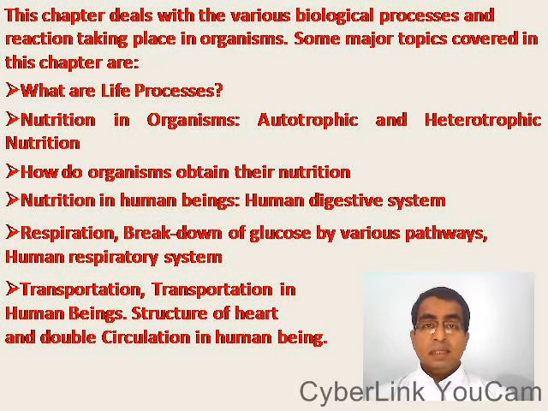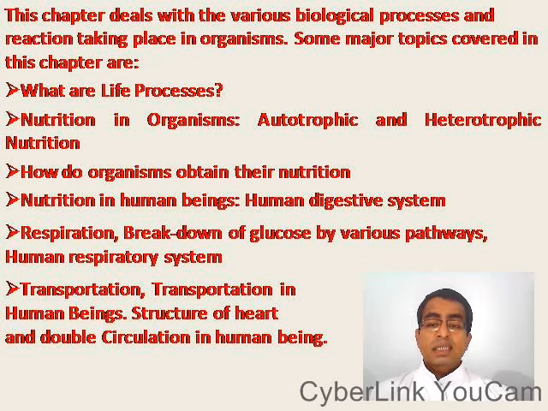In this chapter, you have already learned about various biological processes and the reactions taking place in organisms. We learned about what life processes are, nutrition in organisms, the autotrophic mode of nutrition and heterotrophic mode of nutrition. How do organisms obtain their nutrition? You also learned about nutrition in human beings and the human digestive system. We also learned about respiration, breakdown of glucose by various pathways, and the human respiratory system.